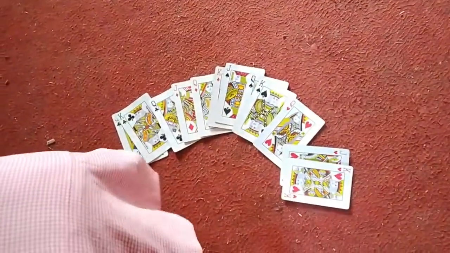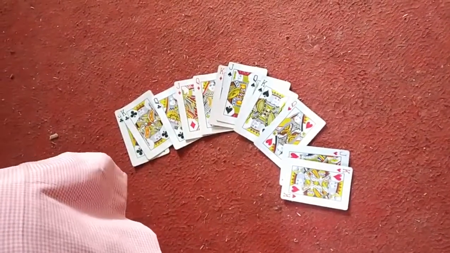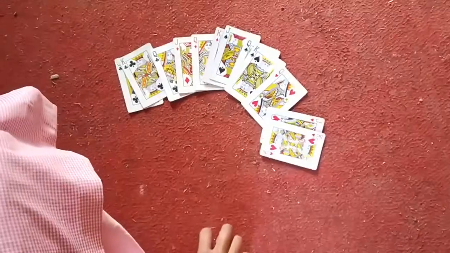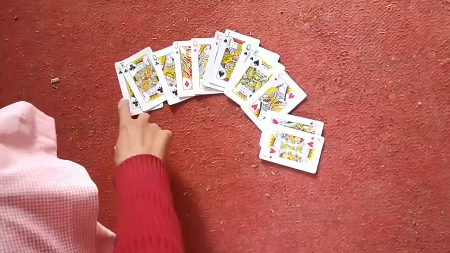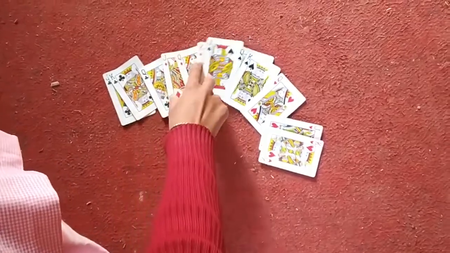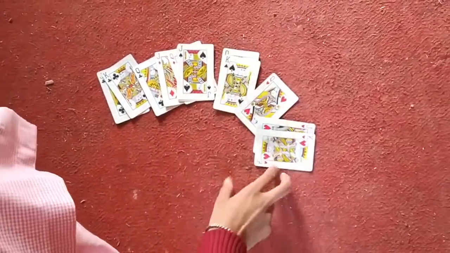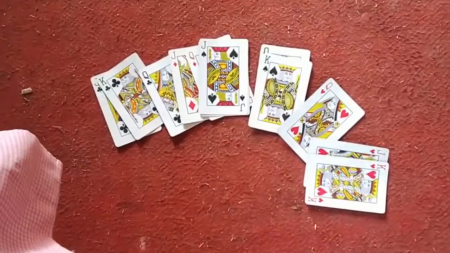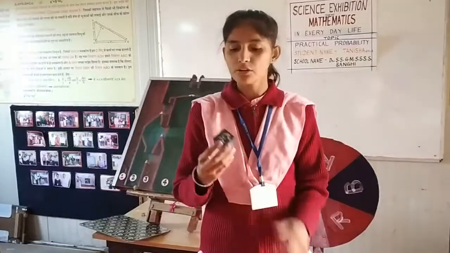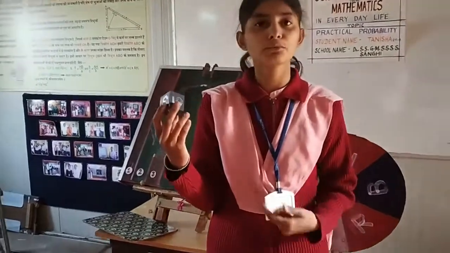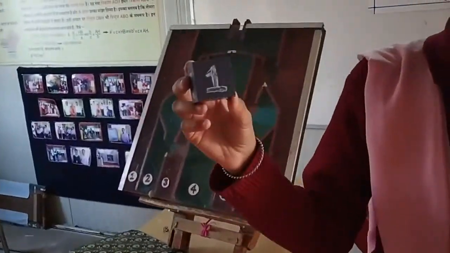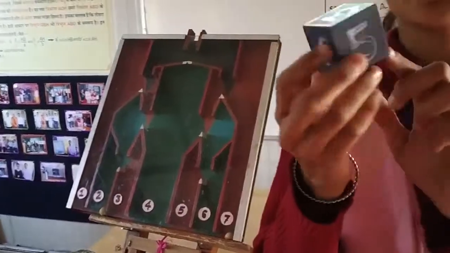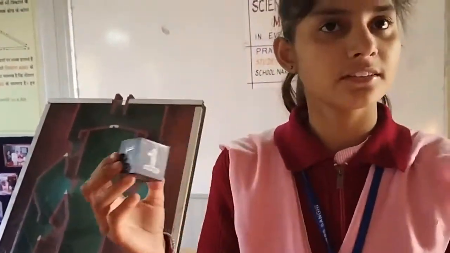What is the probability of a face card? The probability of a face card is 12 by 52. 1, 2, 3, 4, 5, 6, 7, 8, 9, 10, 11, 12. This means the probability of a face card is 3 by 13. Now let's take the last and fourth part of my model. This is a dice. It is a natural die because the sum of opposite faces is 7.